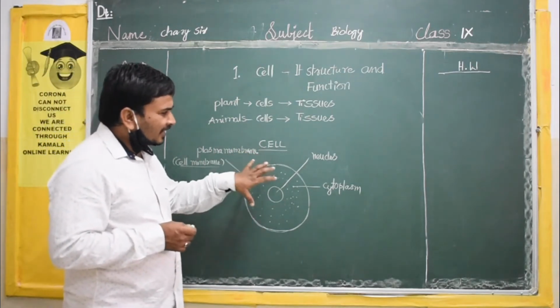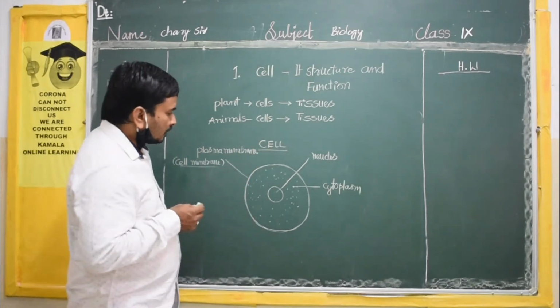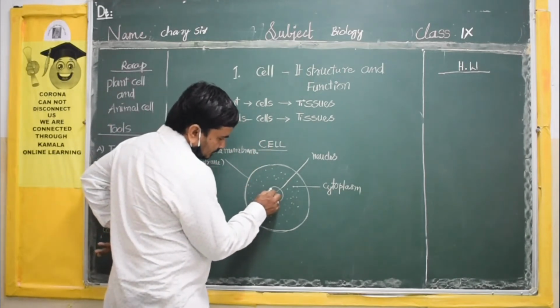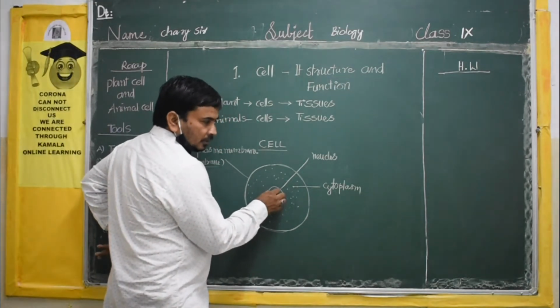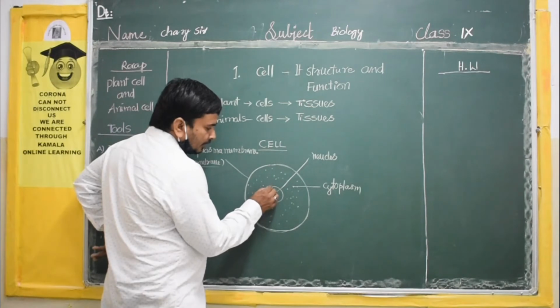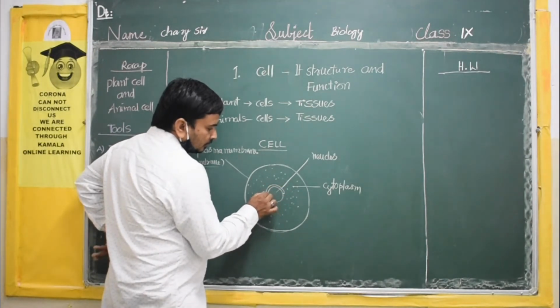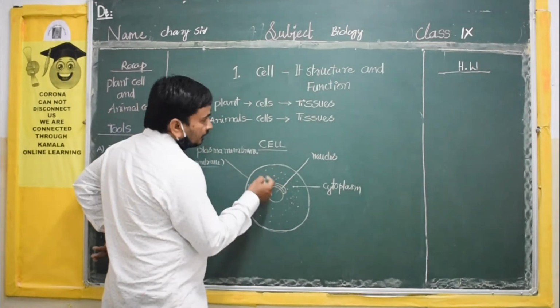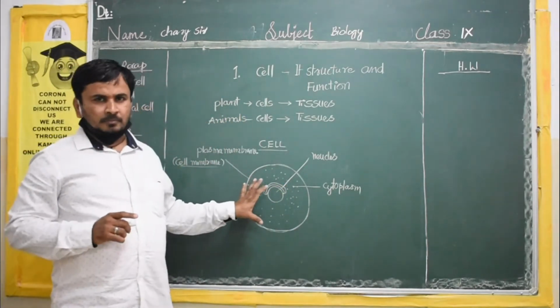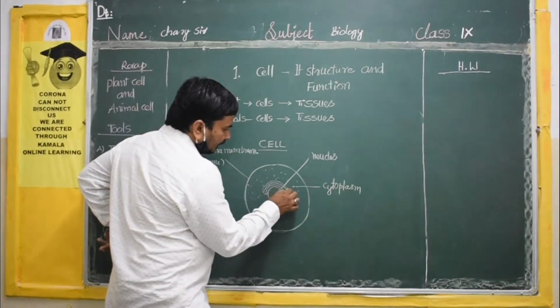If you see inside the cell, some organelles will be there. Near the nucleus, there is a membranous structure. I will draw a big diagram afterwards; just now I am explaining very briefly.